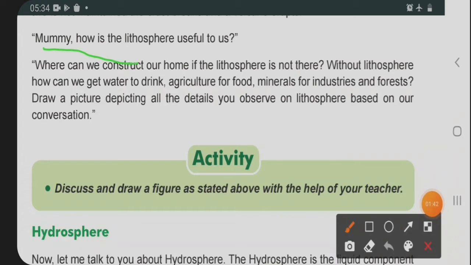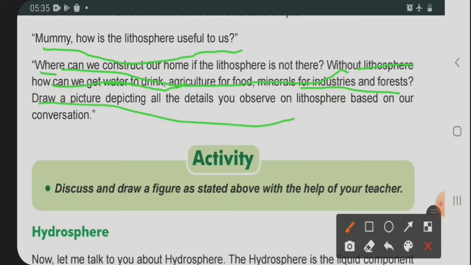Mummy, how is the lithosphere useful to us? Where can we construct our home? Without lithosphere, how can we get drinking water, agricultural food, minerals for industry, and forest? Draw a picture depicting the details you observe about the lithosphere, based on our conversation.